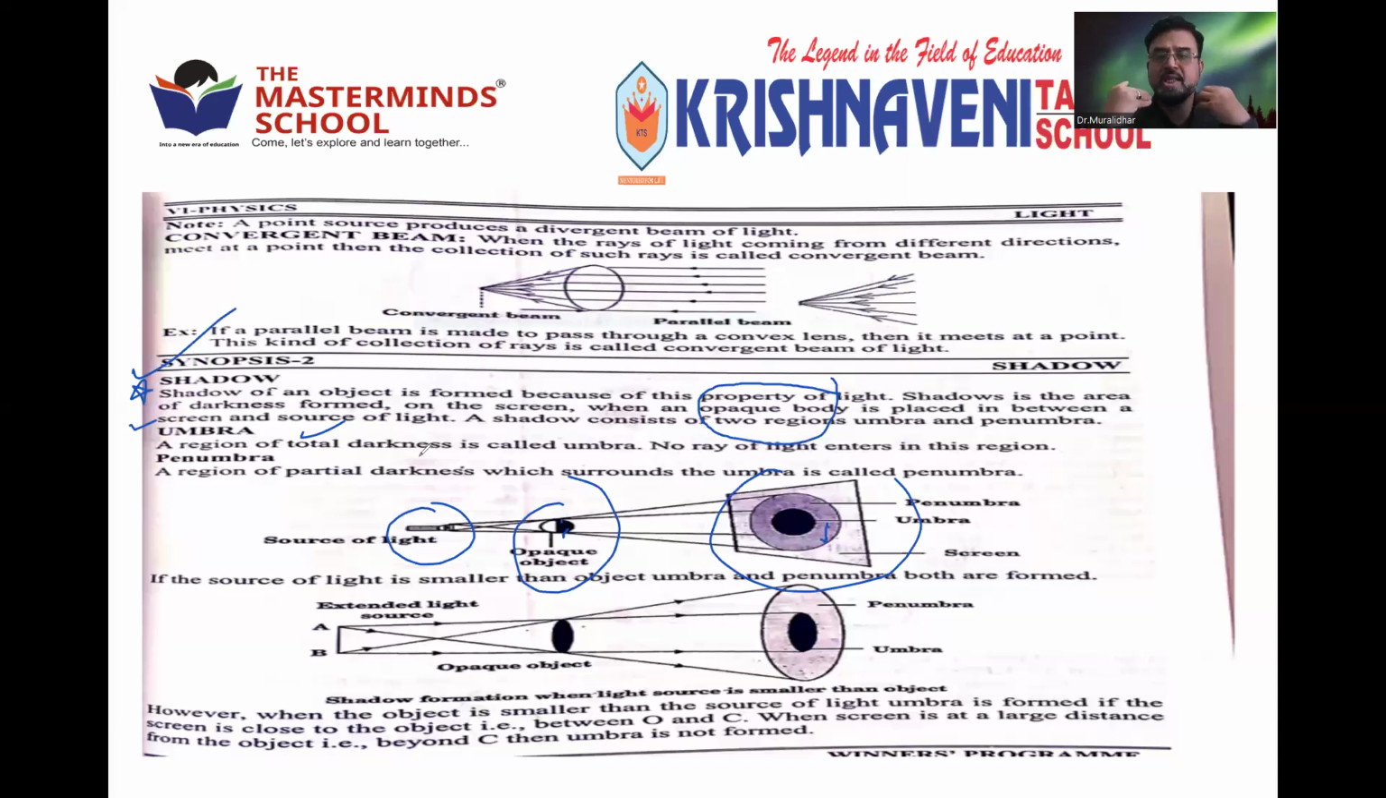See, we are the opaque body. The source is the sun. The screen is the earth. Whenever light falls on you, your shadow is formed on the earth, because your body is not allowing the light to pass through. You are an opaque body. So an opaque body is mandatory for the formation of a shadow.